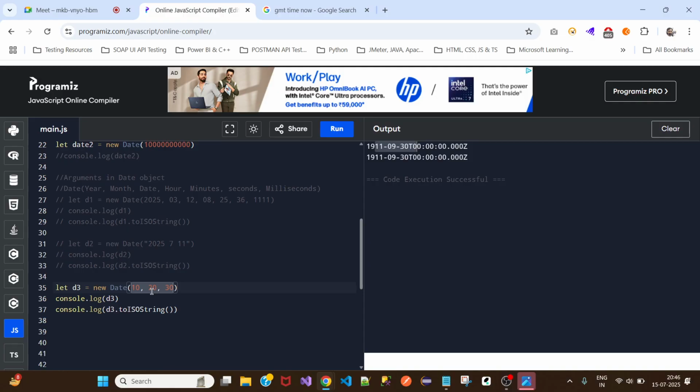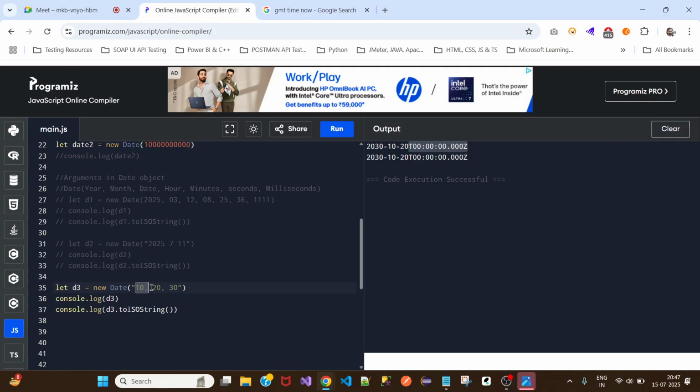So when we try to pass only time parameters, it will not work. You can only pass the year, month, and date using the string format. Let me try to pass this as a string. Let's see what happens. Still the same. Here it says 10th month, 20th date, 2030. So it took it in this way. It converted everything into year, month, and date, and it printed. It didn't consider the time at all.